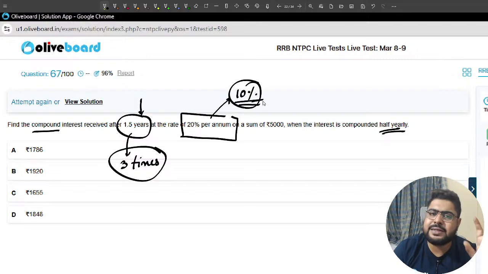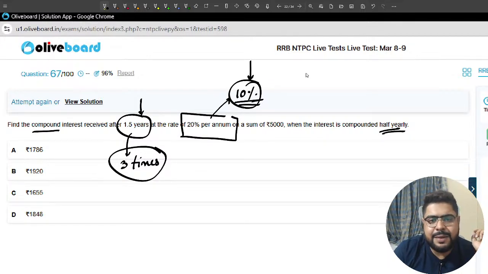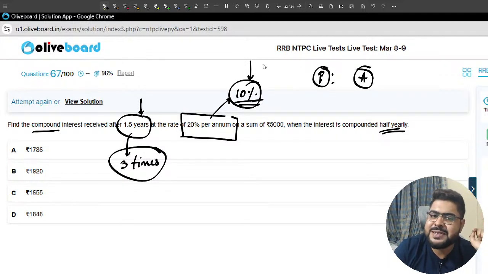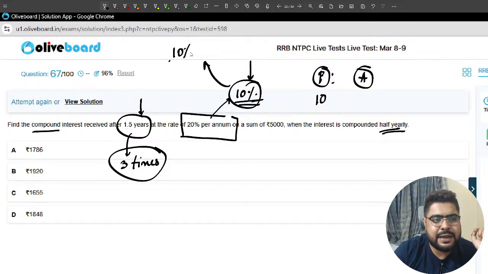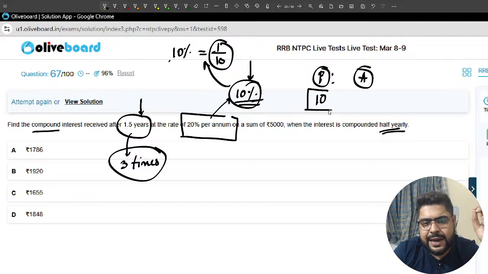The rate is halved because the time is halved. So rate of interest 10% means 1 by 10 in fraction. Meaning if 10 rupees is my principal, 1 rupee is interest, so the amount is 11 rupees.